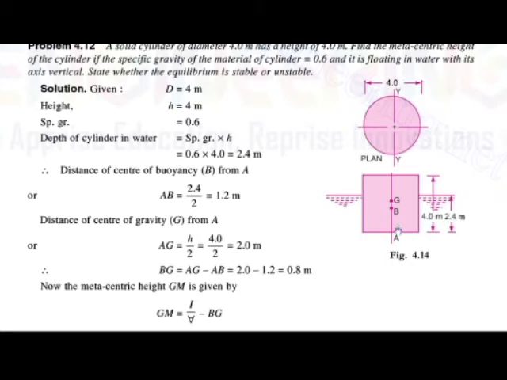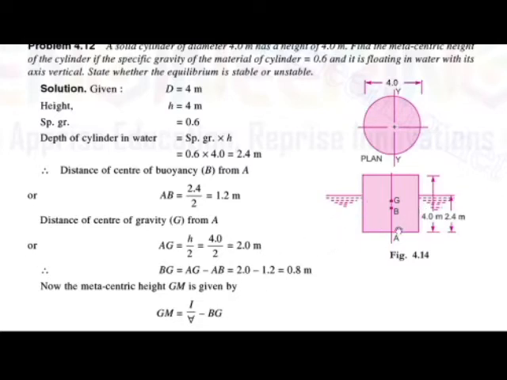It is the distance to the center of buoyancy, that is, the center of the submerged body. Here the submerged depth is 2.4, and the center will act at exactly half of it. That is, AB is equal to 2.4 by 2, which is equal to 1.2 meter. So we get the value of the distance AB.